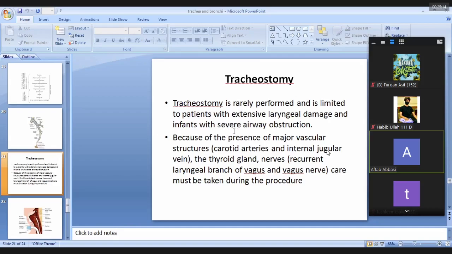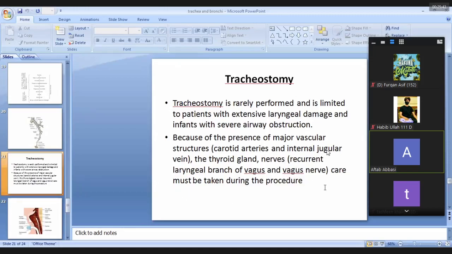Or in infants with severe airway obstruction. Why we have just discussed all the relations of the trachea is because during these procedures there is a chance to damage the different structures related to the trachea, like the carotid arteries, the internal jugular vein forming the major vascular structures, the thyroid gland located in front of the trachea, and important nerves like the recurrent laryngeal nerve.